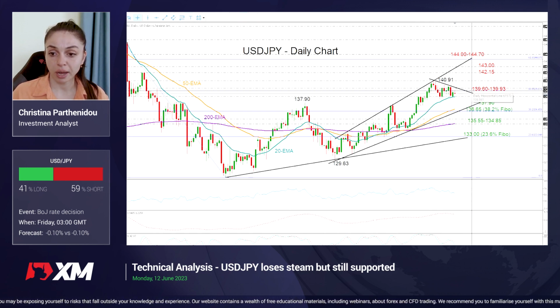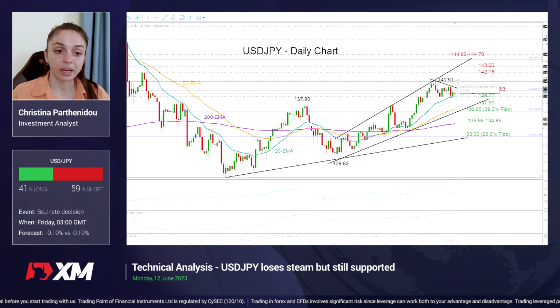Technically, for that to happen, the price will need to close above the 50% Fibonacci level of 139.6, and then above this short-term resistance trend line at 139.93, in which case we may see an upturn towards May's high of 140.91, while a steeper increase from here could probably face